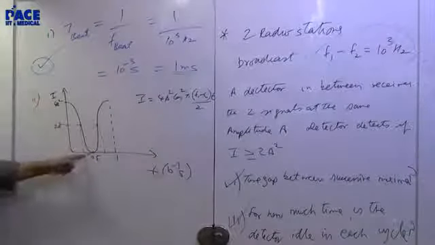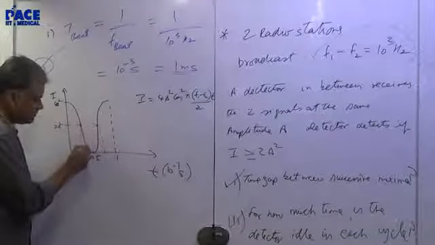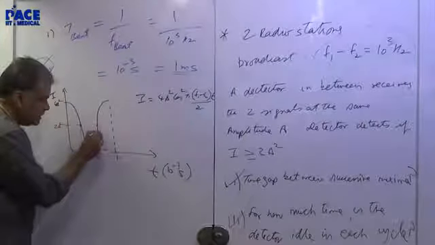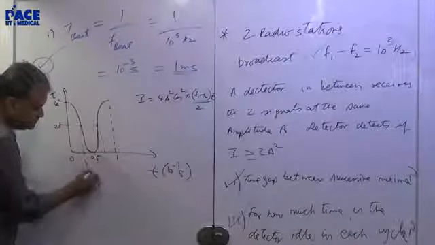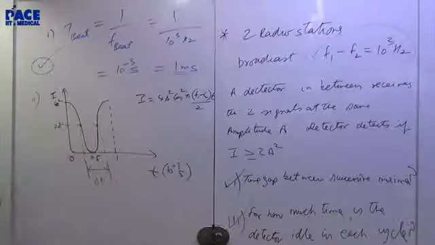If I know this time, during this time it is below 2A square, the red part of the graph. This is where the detector is idle. That's my answer.